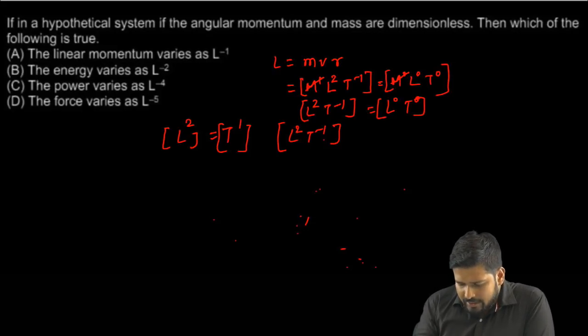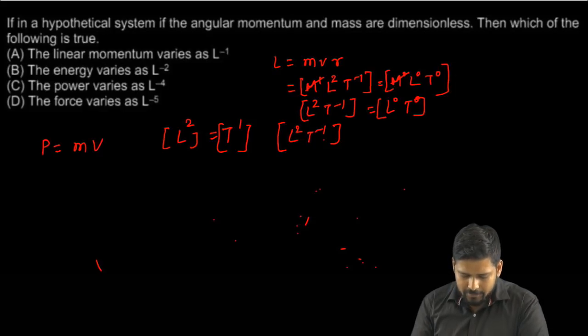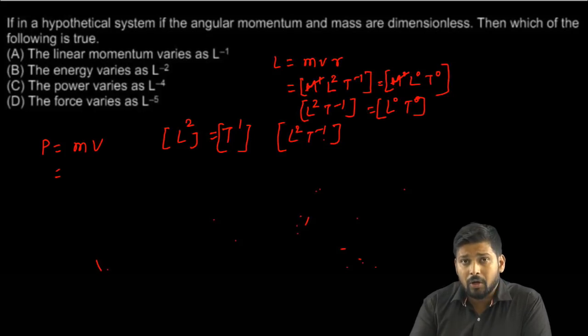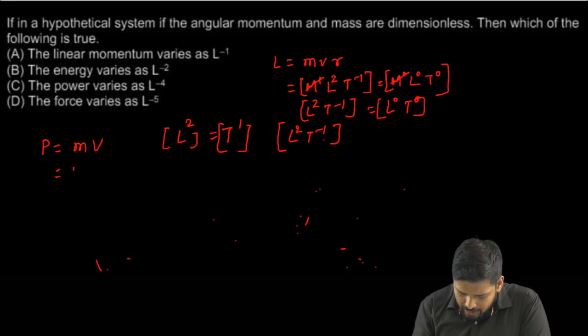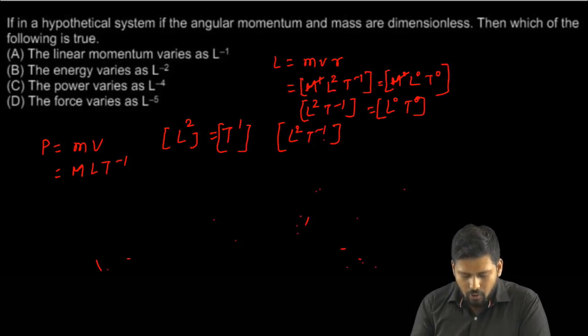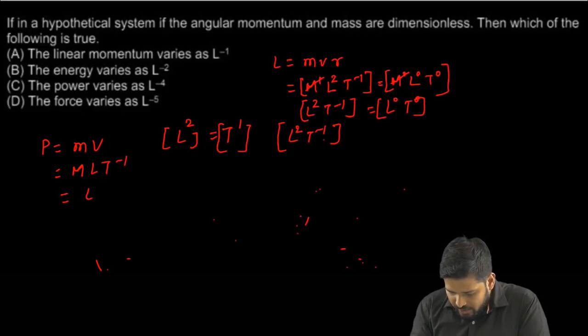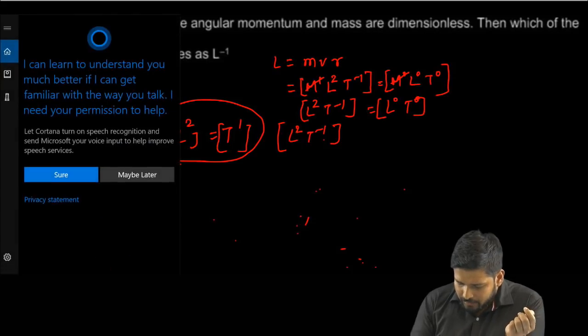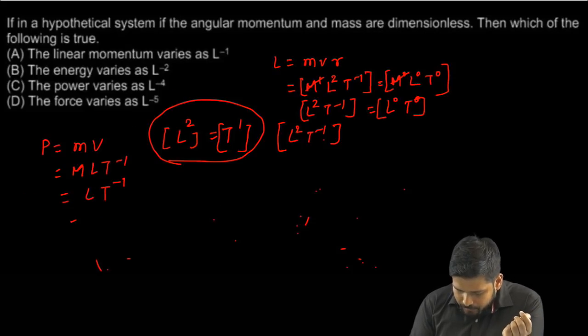Now if I talk about linear momentum, P is equal to m times V, we know this. If I want to write the expression in terms of the dimensions, I can write this as m L T to the power minus 1. Now m is of course 0, so I am left with only L T to the power minus 1. Now I know this relation over here, so I can write this as L, and T to the power minus 1 can be written as L to the power minus 2.